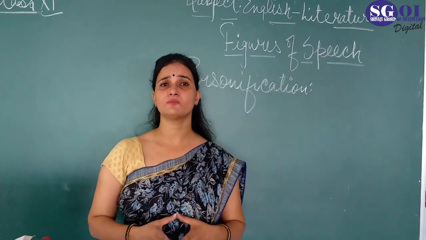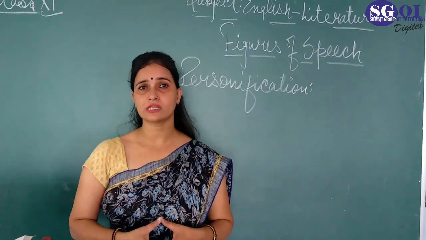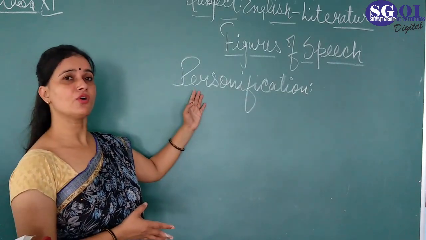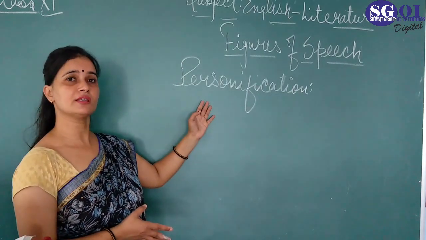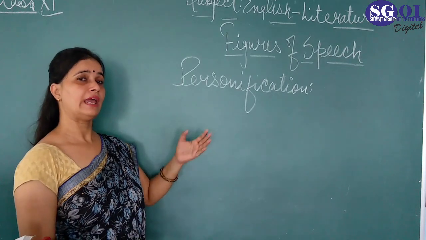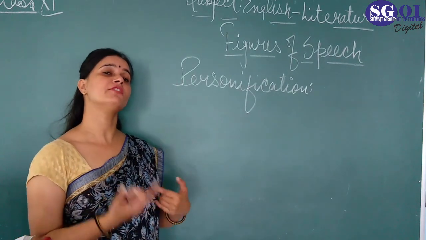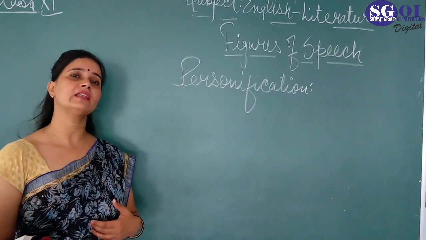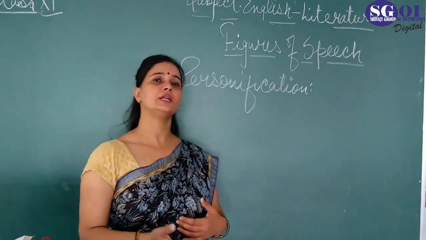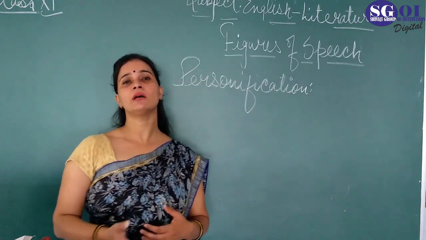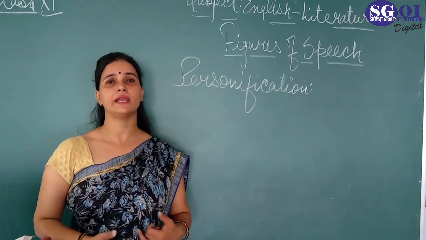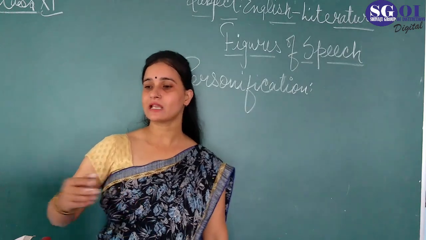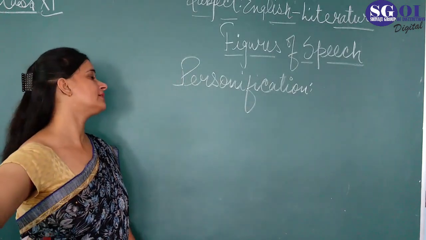So in this figure of speech we do such a type of thing. That is called personify. Personification is a noun, and the word has come from personify, which is the verb. So in this figure of speech, we personify the lifeless and abstract idea into a living being, a human being, as if they have personality and intelligence. So this is the meaning of the figure of speech. Just like opportunity knocks at the door but once.